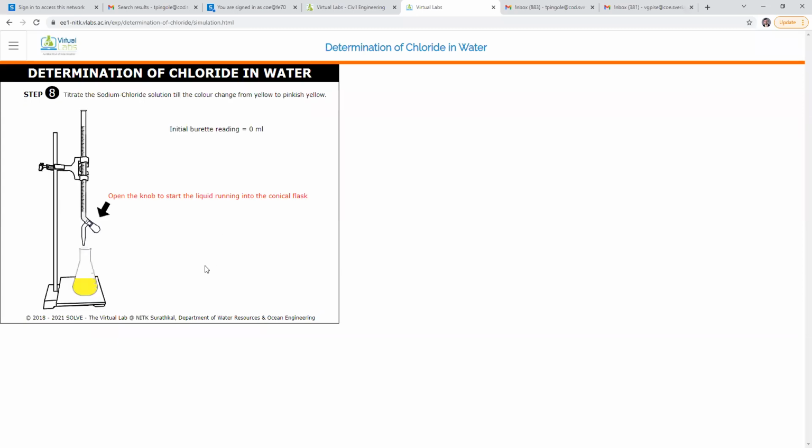Next step is the titration. Titrate the sodium chloride solution. This is the sodium chloride solution with indicator, and the burette having the AgNO3 solution. Open the knob. Let us titrate. See the color. We want yellow to pinkish yellow color. Observe the color only. Okay, it is done. Our reading is 0.3 ml. Note it, 0.3 ml.